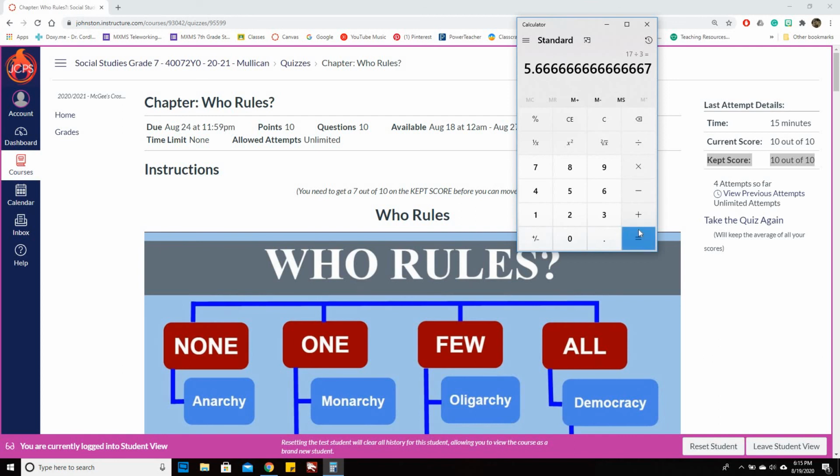Now for me to do this again, I'm going to have to add another 10 and divide by, this time, 2. And so now it's going up extremely slowly. So if you do mess up one time, you need to get the full 100 to be able to get anywhere. If you're doing these lower numbers, it will dilute it. It will take more for you to get it to go higher. So you need to be careful with this.